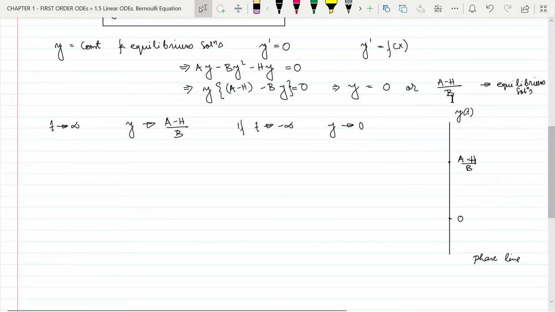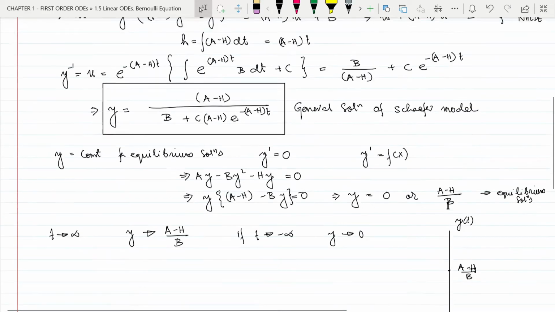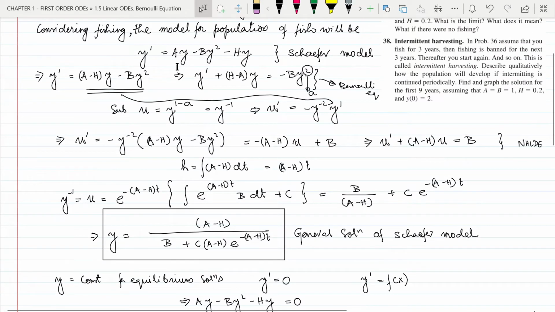So above 0 is the positive direction and below 0 is the negative direction. Now the phase line has been divided into three portions. One is below 0, one is between 0 and a minus h by b, and one is above a minus h by b. And we will find out if y dash t is positive or negative in each of the three sections. Y dash is given by the equation ay minus by square minus hy, which is the Schaefer model.